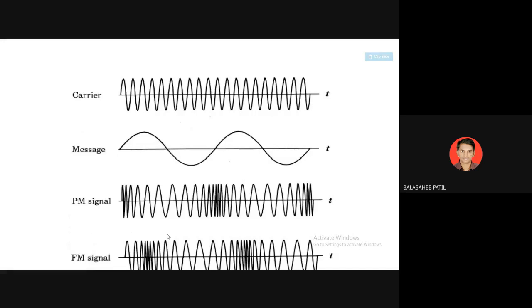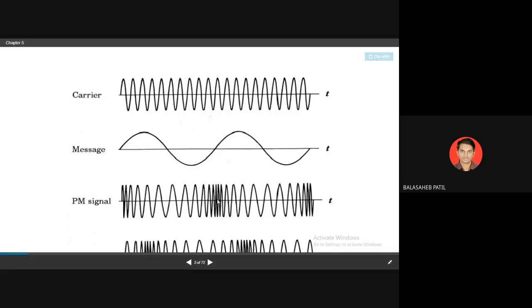Now for the phase modulation, it is the reverse of that one. Why? If I go for the low frequency signal, the phase will be maximum. Yes, and when there is a compression of the frequency, if you check at this point, your phase will be minimum. If you check at this point, phase will be maximum.